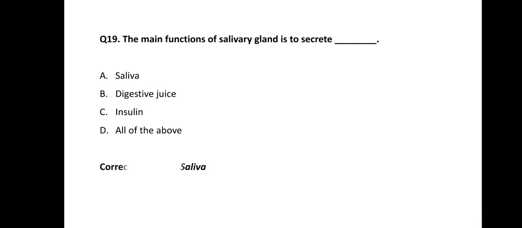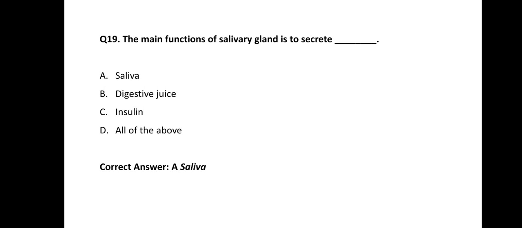Next question, question number 19. The main function of the salivary gland is to secrete dash dash dash. Options are option A saliva, option B digestive juice, option C insulin, and option D all of the above. Very simple question, and the correct answer of this question is obviously option A, saliva.